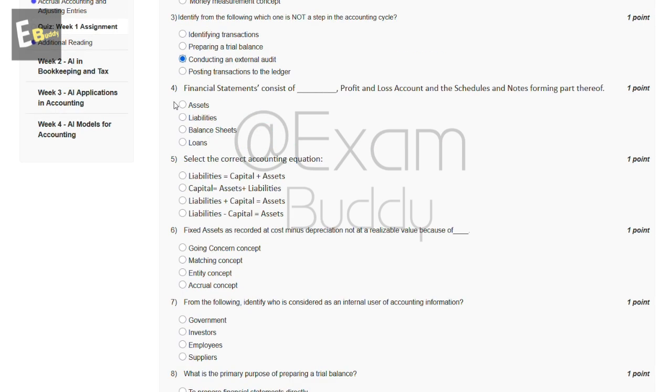Now the fourth question is: financial statements consist of dash, profit and loss account, and the schedules and notes forming part thereof. The options are: assets, liabilities, balance sheet, loans. So the answer to the fourth question is also C, balance sheet.